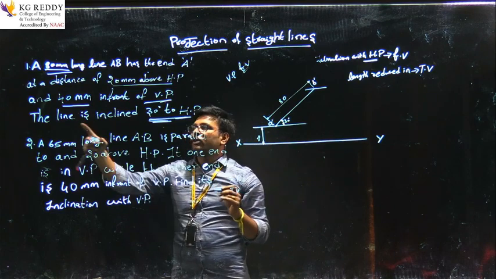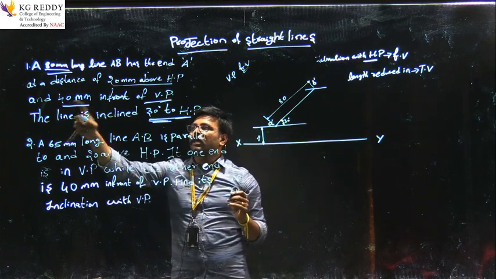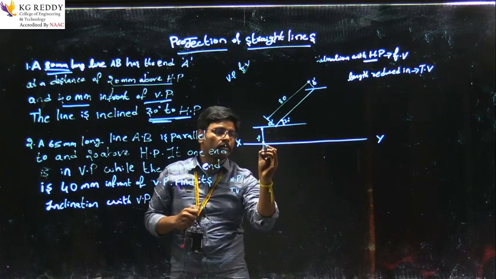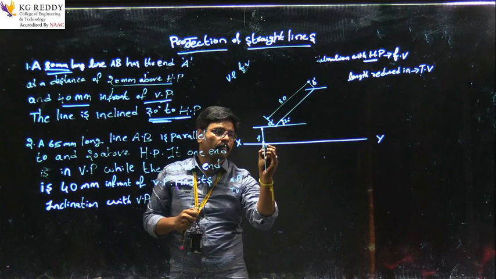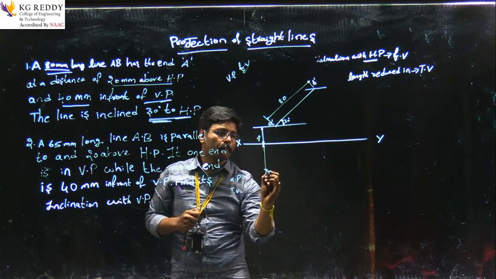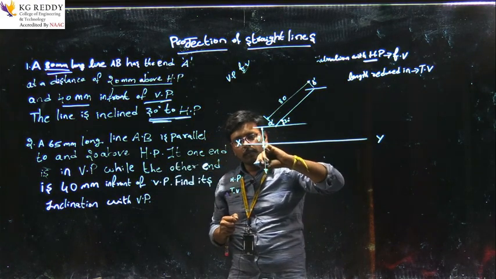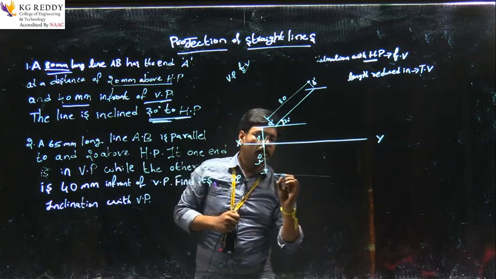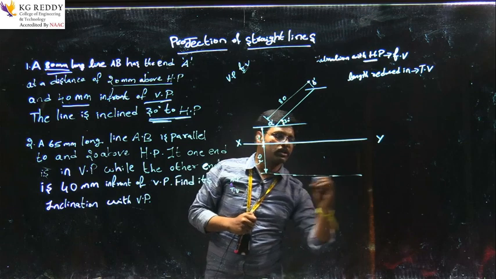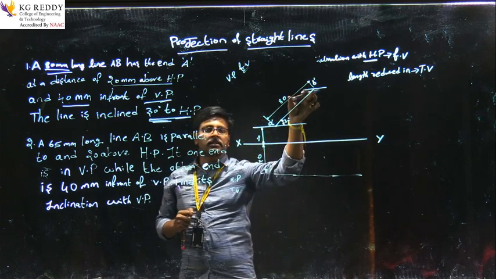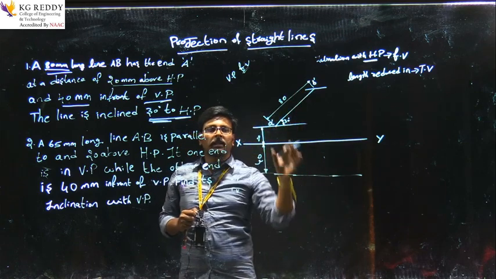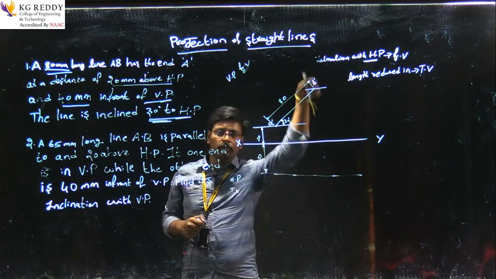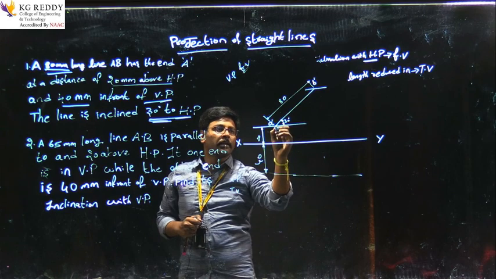And coming to the top view, that is 40 mm in front of the vertical plane. This is a line which is 40 mm, so I am taking this as 40. As we know, whenever we have a projection in a front view, the same projection will come in a top view. That means the same point will come. A dash is the projection of A, B dash is the projection of B. So I am taking here